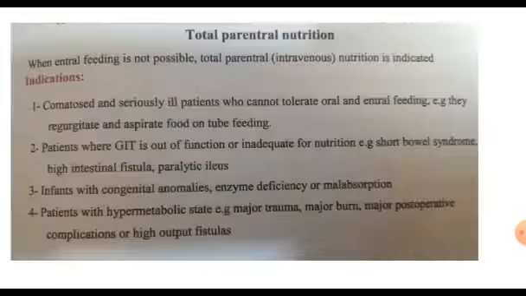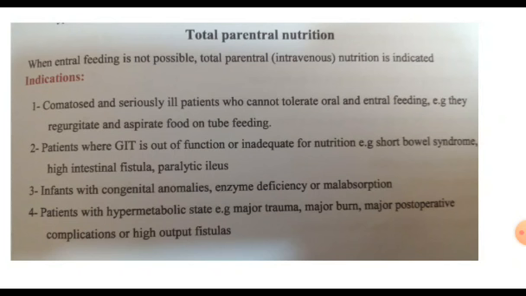Total parenteral nutrition is indicated in long-standing comatose patients with severe illness like severe sepsis or major trauma. Regurgitation and aspiration of food occur in these severely ill comatose patients, so the nasogastric tube may lead to aspiration pneumonia, and we shift to parenteral nutrition.